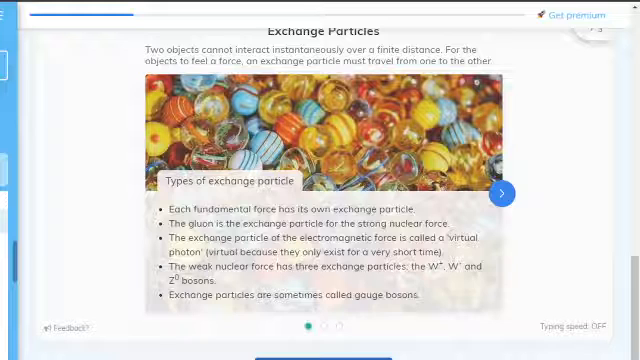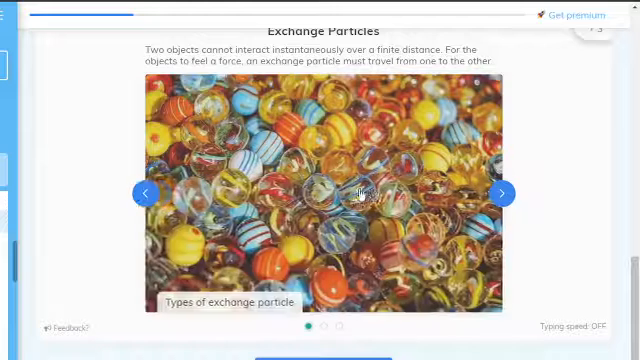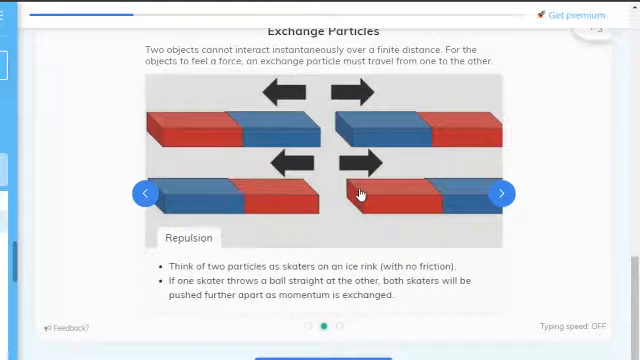For the electromagnetic force, it is the virtual photon. For gravity, it's a graviton. And for the weak nuclear force, it is the W plus, W minus and Z0 bosons. I have fully done this off of memory, so that's why it's not in this order, but I am using this as revision as well.